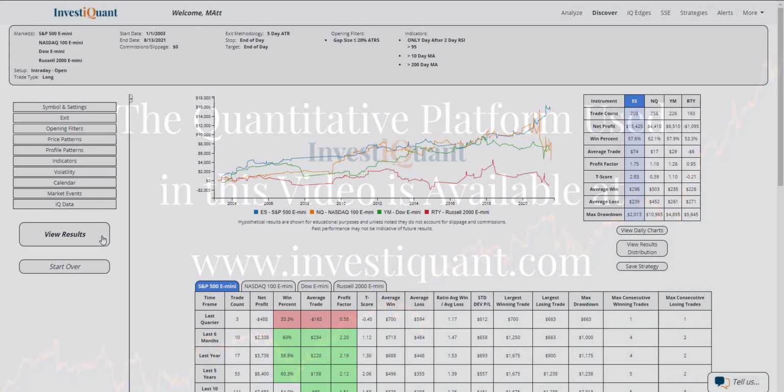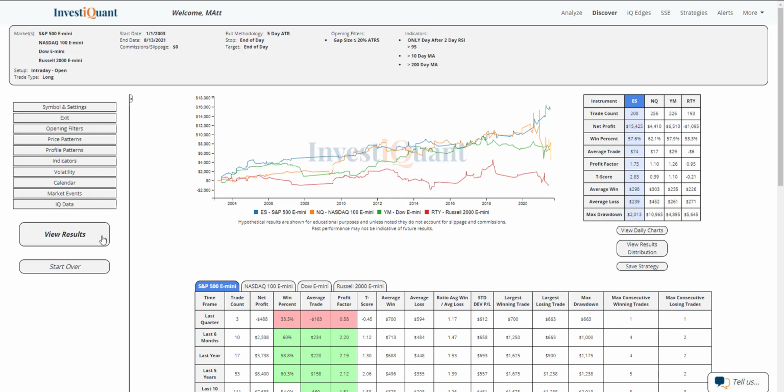And here we go. These are the results based upon entering the market long at 9:30 a.m. Eastern time and exiting at 4:15 p.m. Eastern time, when the prior session closed above a 10 and 200-day simple moving average and triggered a 2-day RSI reading of greater than 95. So that's a really strong move higher, which will typically trigger that reading like we had yesterday. And then it's followed up by a flat open, which I've described as opening up or down, but within 20% of the 5-day ATR from the prior close. Historically, we've got a bunch of samples to look at here. 208 for the ES, 256 for the NASDAQ, 226 for the Dow, and 193 for the Russell.